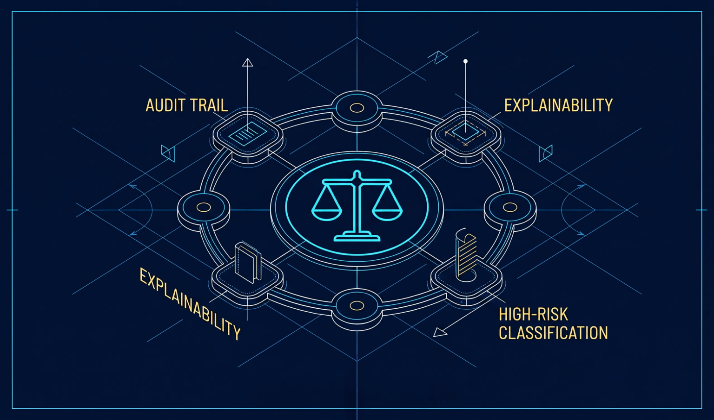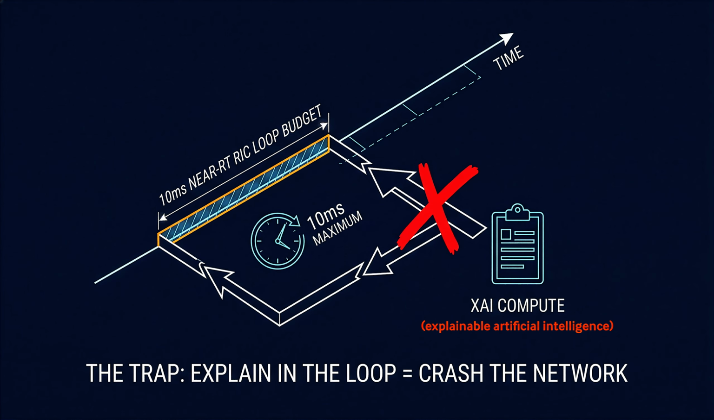AI's strength is pattern matching at speed. Its weakness is explaining itself. Pre-AI networks were rule-based. You could trace why a connection dropped. Neural models don't have rules, they have weights. So you add explainability, SHAP, RuleFit. Shapley values mapping decisions to features.